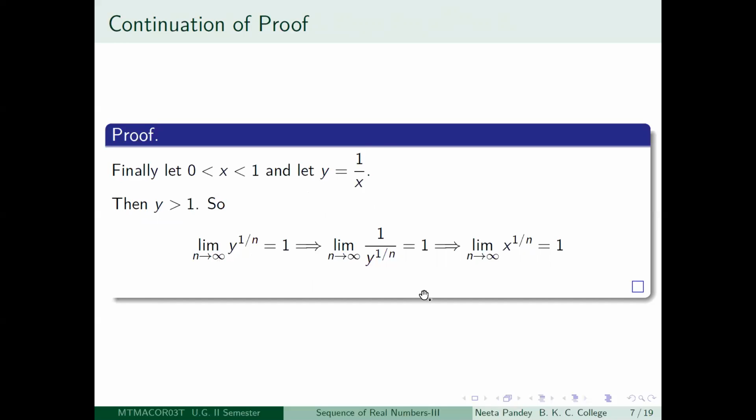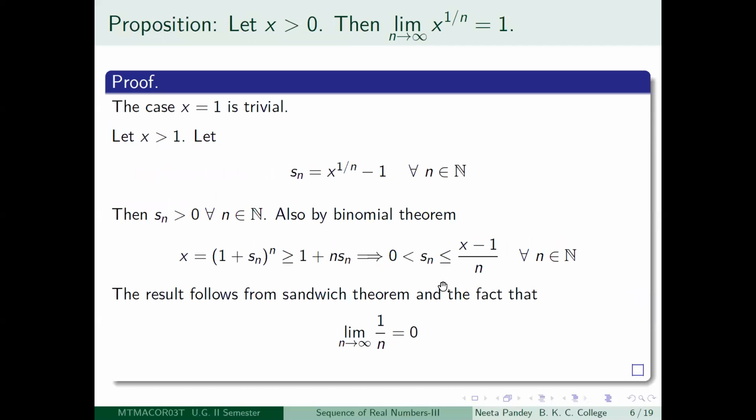So you can just use that quotient formula for limits. You get limit n tending to infinity 1 by y to the power 1 by n is also equal to 1 divided by 1, so that is just 1. Right? And what is 1 by y to the power 1 by n? That is precisely equal to x to the power 1 by n. So you again get limit n tending to infinity x to the power 1 by n is equal to 1. So you have proved that for any x greater than 0, limit n tending to infinity x to the power 1 by n is equal to 1.